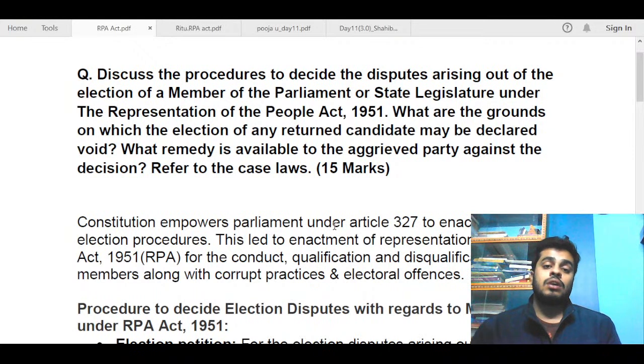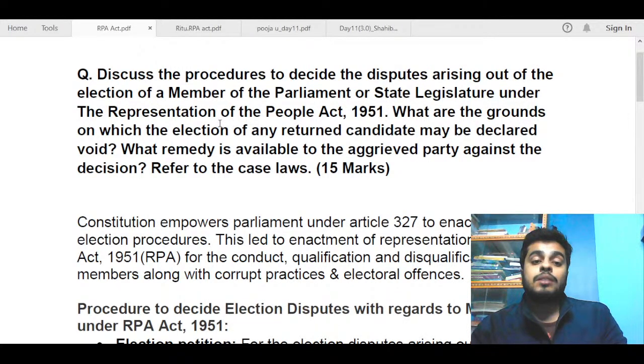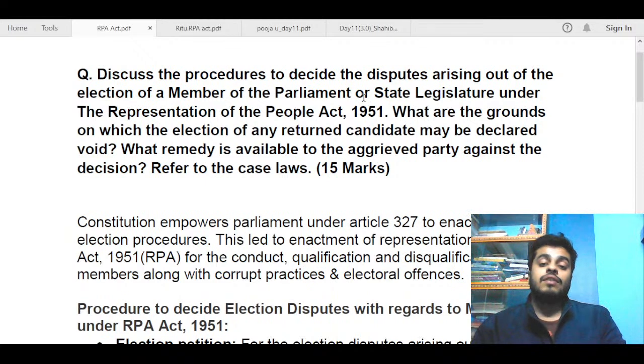The question today was: discuss the procedures to decide the disputes arising out of the election of a member of the parliament or state legislature under the Representation of the People Act 1951. The RP Act 1951 was enacted, and under it procedures are given to decide disputes arising out of the election of members of parliament, that is MPs, and the state legislature, that is MLAs. Both are given. So according to that Act, you had to talk about the procedures to decide the dispute. This was the first part of the question.